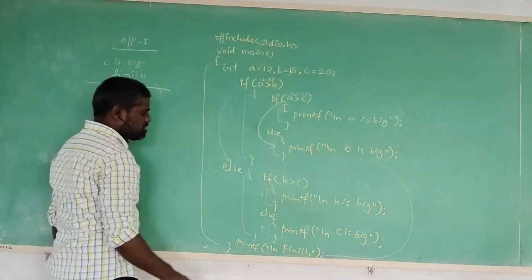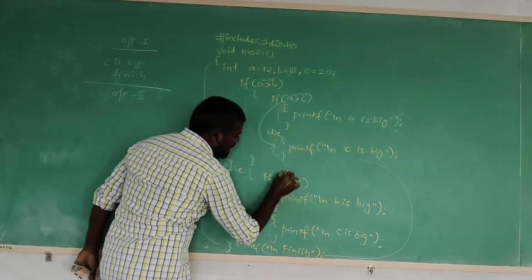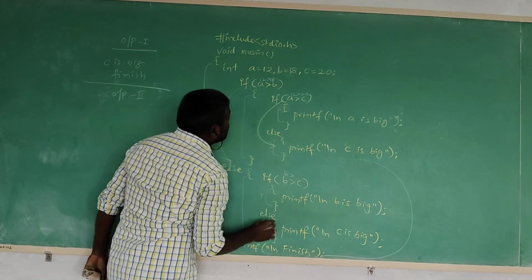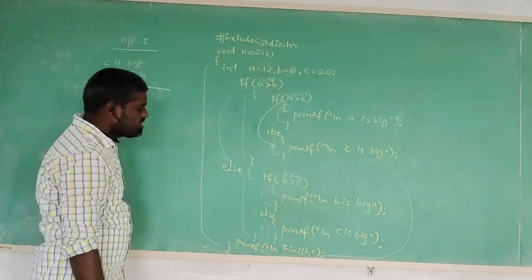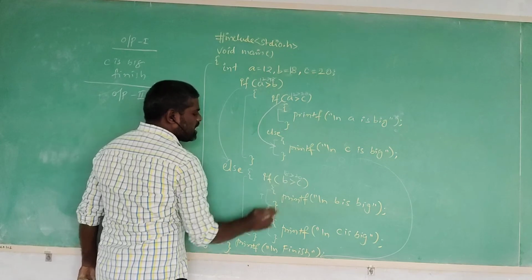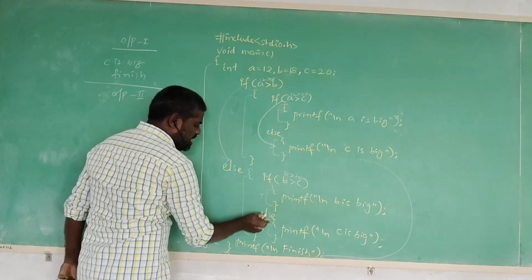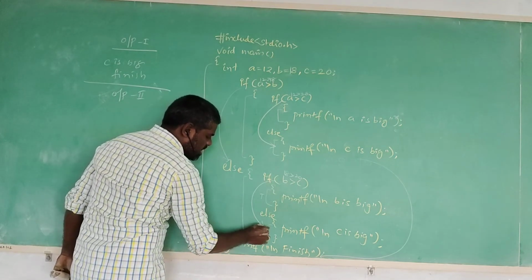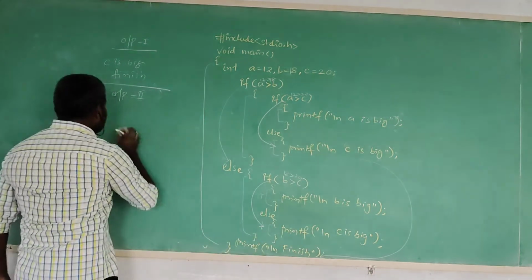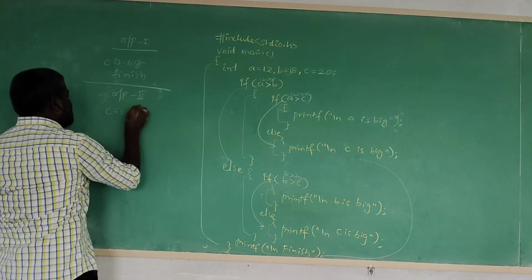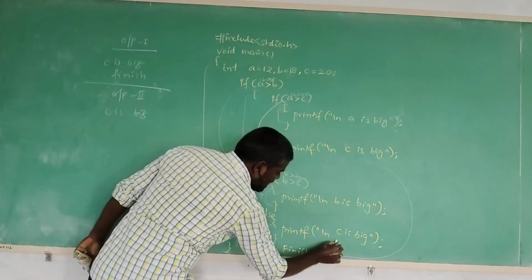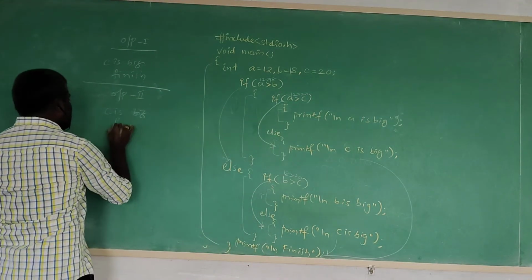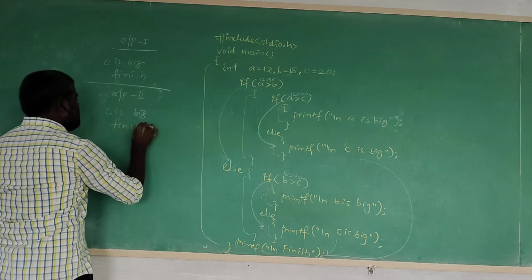What is the B value? 18. 18 greater than, what is the C value? 20. Condition satisfied, not satisfied? Not satisfied. Why? Because 18 is not greater than 20. That's why it is going to execute else block. What is that? C is big. Then after executing that, going to execute the remaining statement. What is that? Finish.